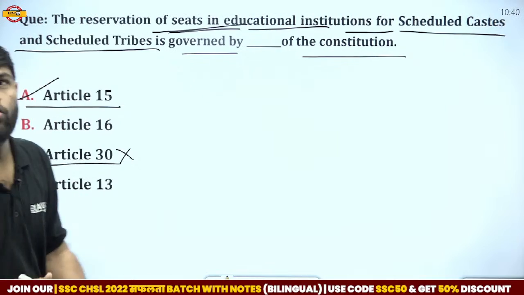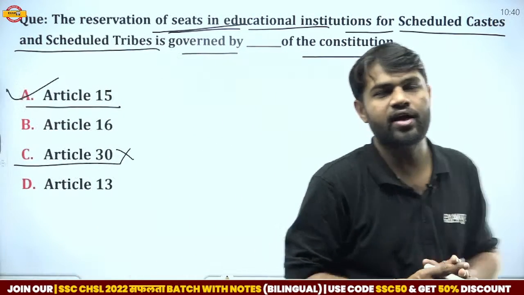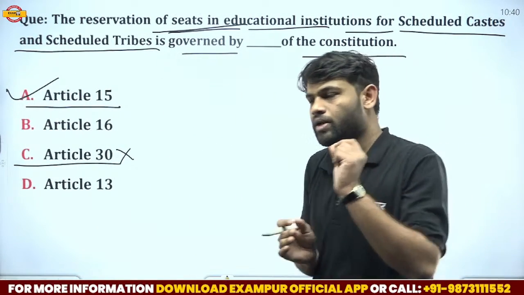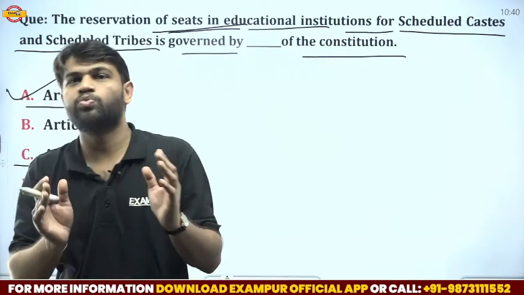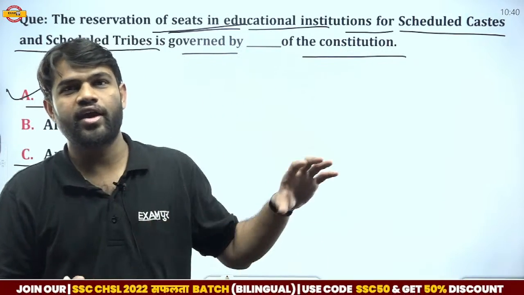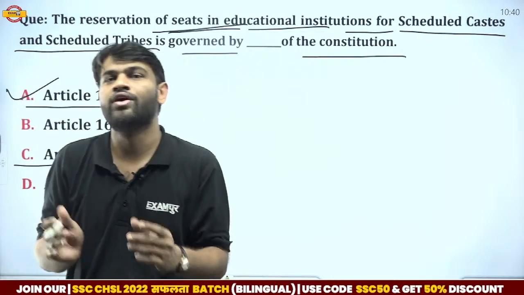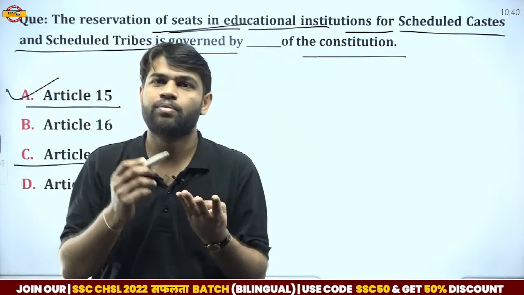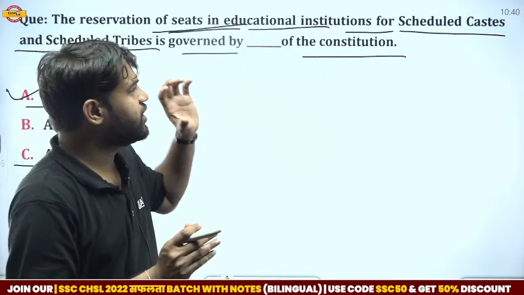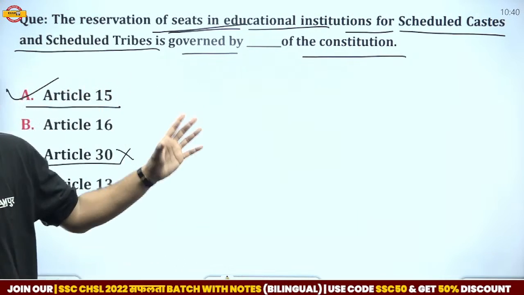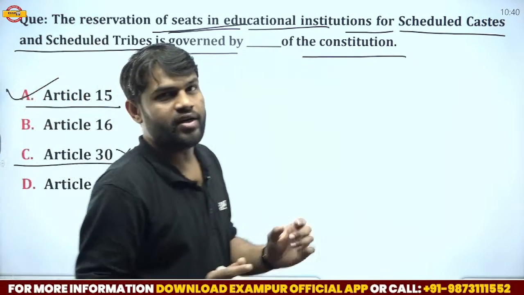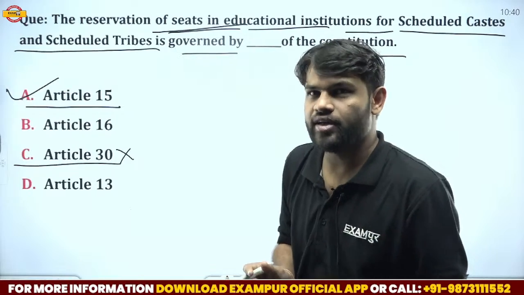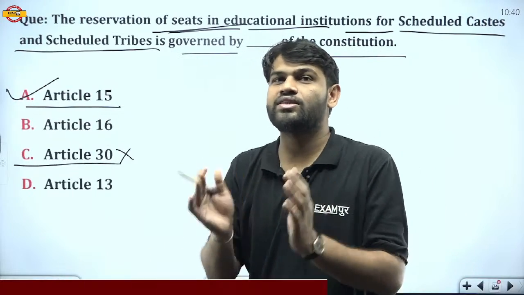What exactly is mentioned in Article 15? Article 15 basically says that discrimination is prohibited. In India there cannot be discrimination on the basis of religion, race, caste, sex, and place of birth.